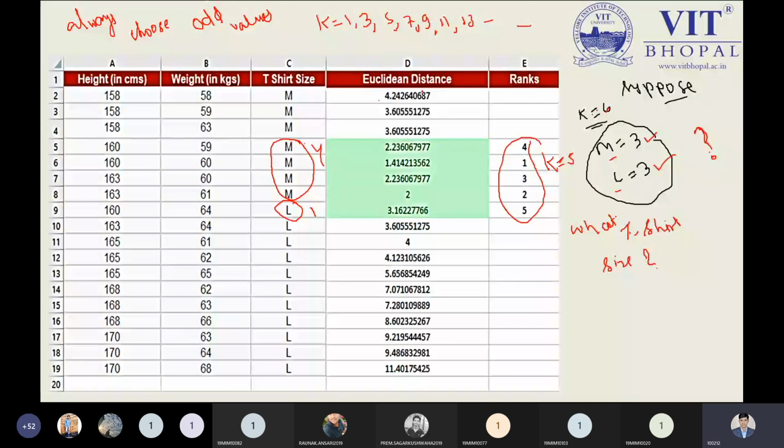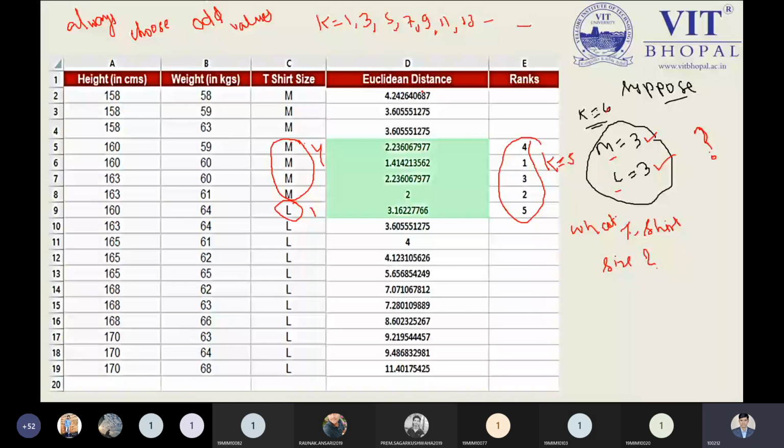But if you want to choose the k value equal to 6, definitely it will work. We will get something. But there will be some case where the tie will be there. So how can we resolve this problem? So it's a better idea to choose the odd k value. At this point, the accuracy will not be better. So definitely we can predict something over here. For the practical, I can show you. But for the mathematical, or for solving any problem in the examination, you are required to choose the k value as odd. This is my suggestion only.